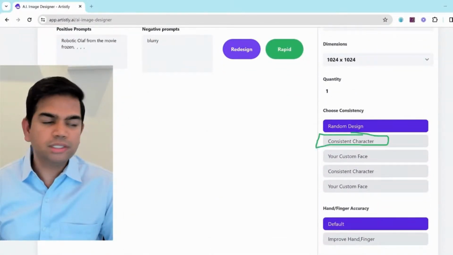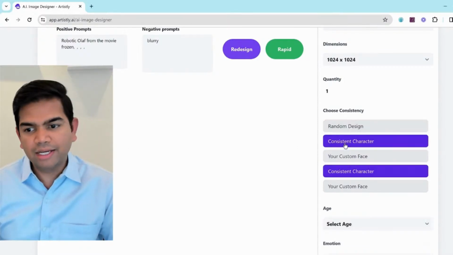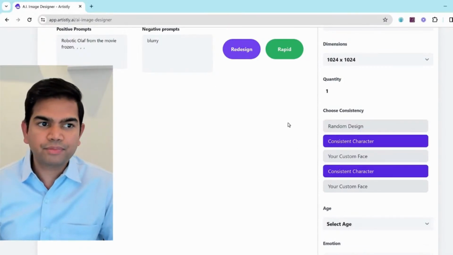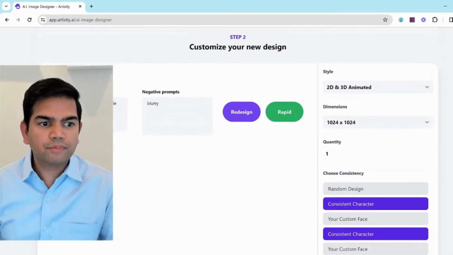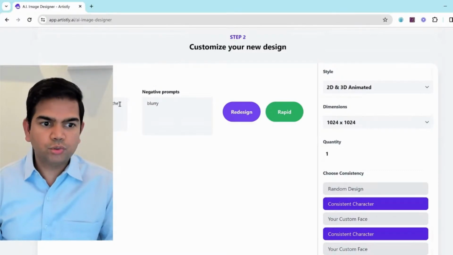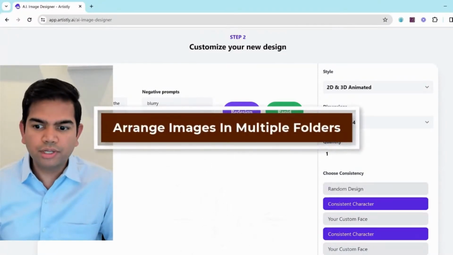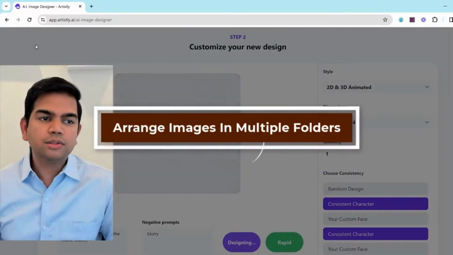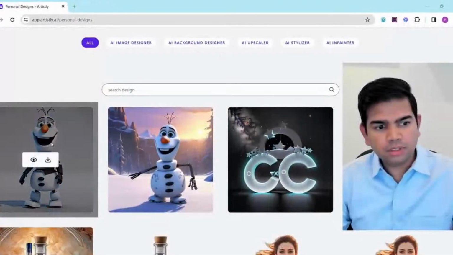Basically that means that it's always going to use the same styling. So you want the same color cat, you want the same style of cat, or in this case the robot Olaf, right? That sort of thing. You can keep the consistent character and you can change a little bit. So robot Olaf in a suit, right? And then you do the redesign here, let's say. What it's going to do is keep the elements of it. This is on top of the inpainting, right?